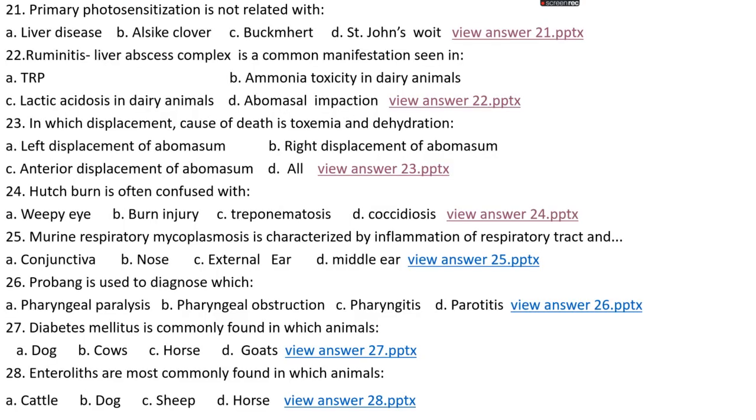Question number 25. Murine respiratory mycoplasmosis is characterized by inflammation of respiratory tracts and options A, conjunctiva, options B, nose, option C, the external ear, options D, middle ear. The right answer is option D, that is the middle ear.